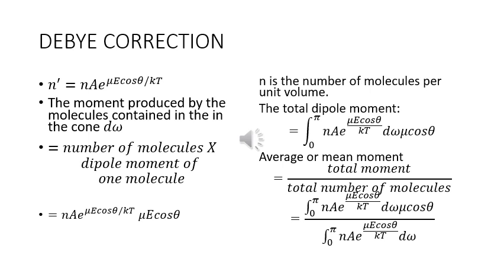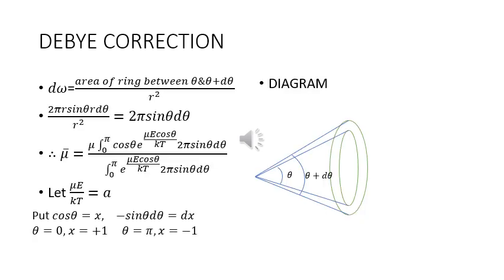Therefore, the average or mean moment is equal to total moment upon total number of molecules, which is equal to the integral going from 0 to pi of Na e to the mu E cos theta upon kT d omega mu cos theta, upon the integral 0 to pi of Na e to the mu E cos theta upon kT d omega. D omega is the area of the ring between theta and theta plus d theta divided by r square.